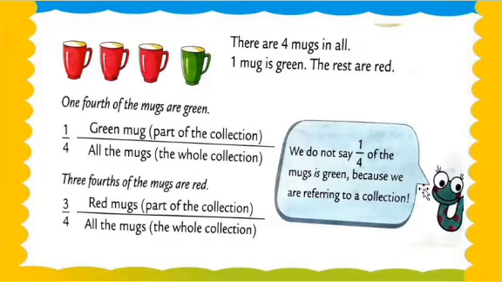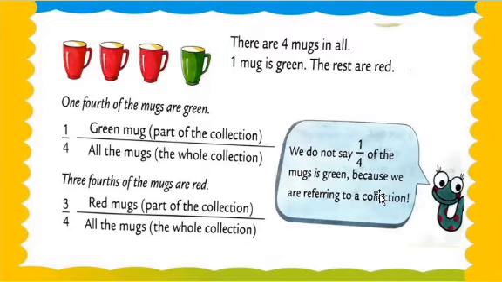Now first of all let's check the instructions. We do not say 1/4 of the mug is green because we are referring to a collection. That is an important point, and you have to keep it in mind and memorize it, my dear students.